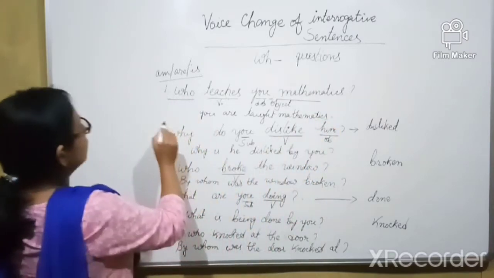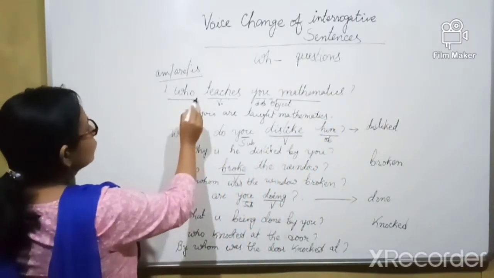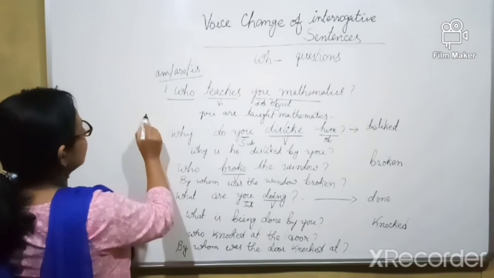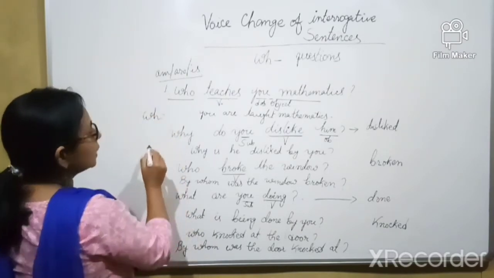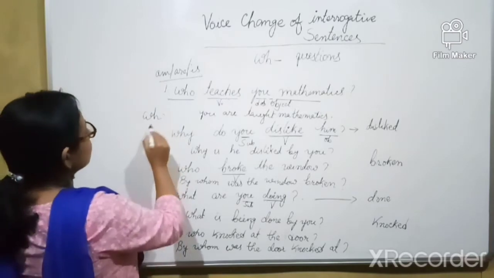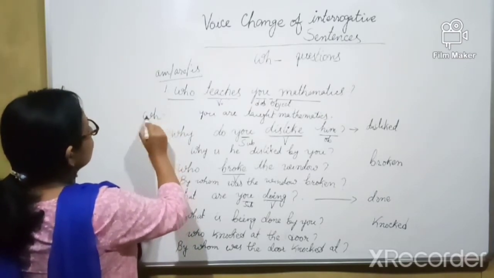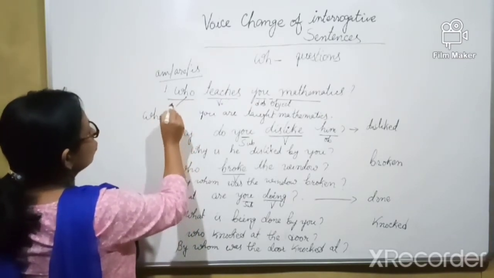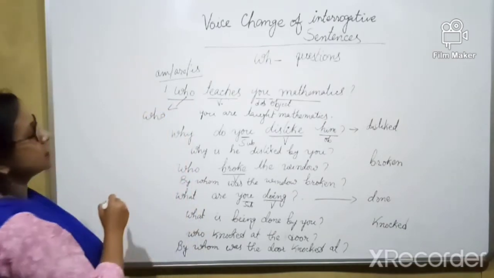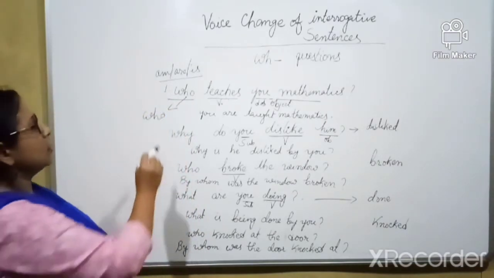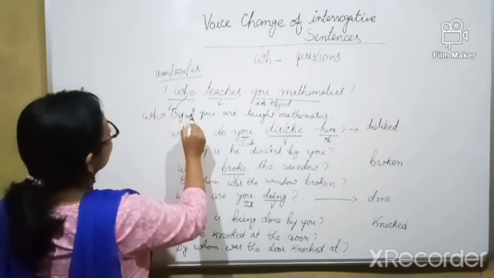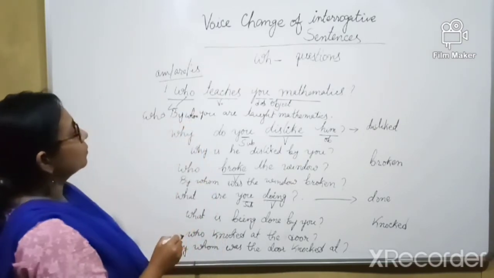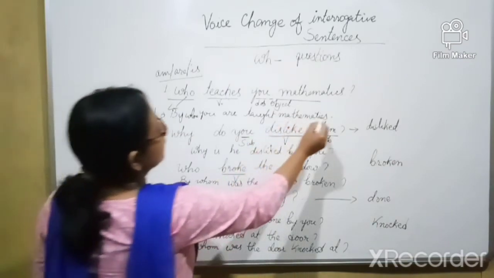Mathematics. Now we have to put the question part. So this part will come at the beginning. When there is a WH question, that WH word will be put at the beginning of the sentence. Who. So this word who, while we are changing the voice, we will write as by whom. By whom you are taught mathematics.